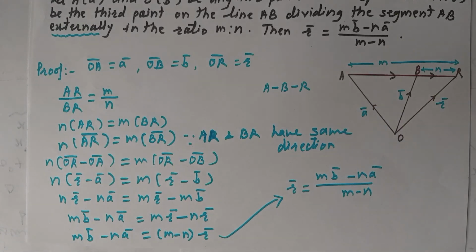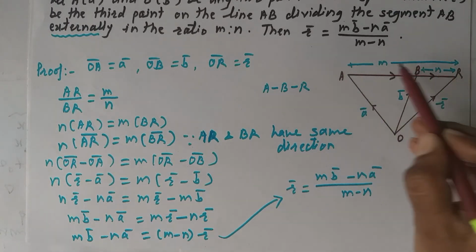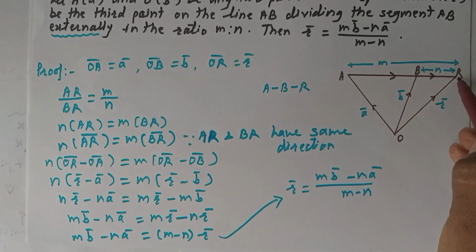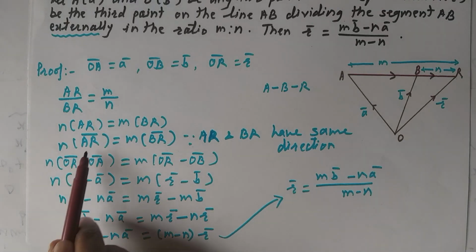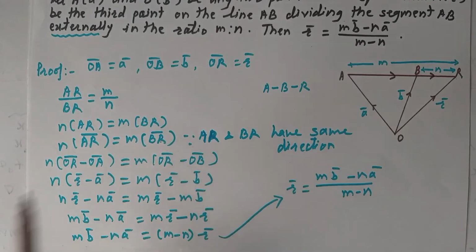For external division, you only remember that this distance A to R is m and B to R is n. And if I am going in the same direction, therefore here I am putting bar on this, meaning I am writing these two segments in the vector form.